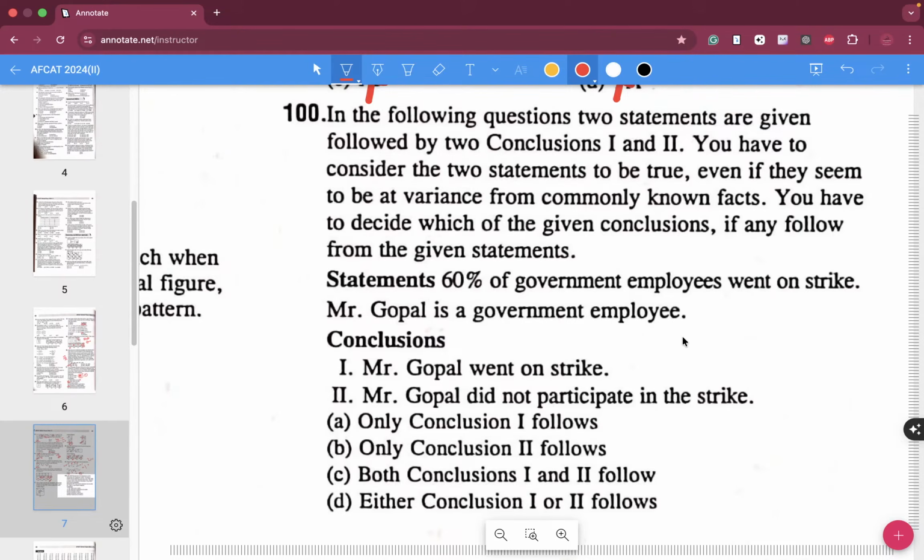Here, folks, question number 100. Who is there? I want to know the attendance of the people, those who are there in the background.